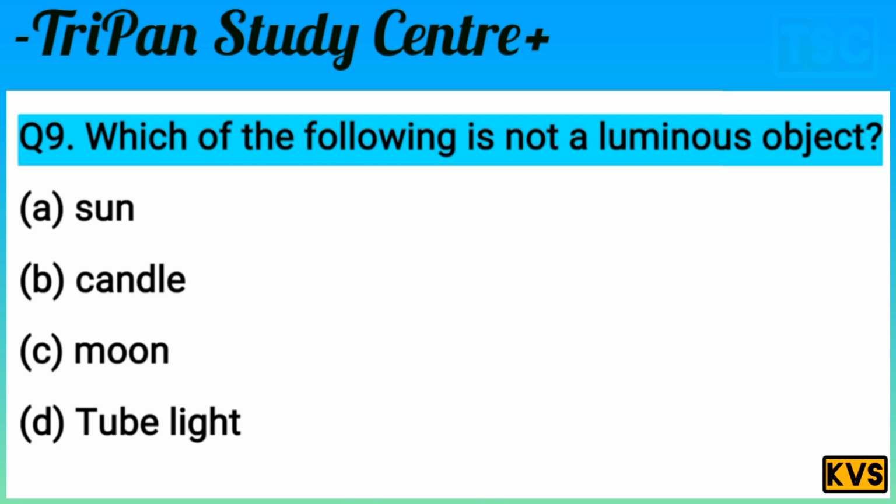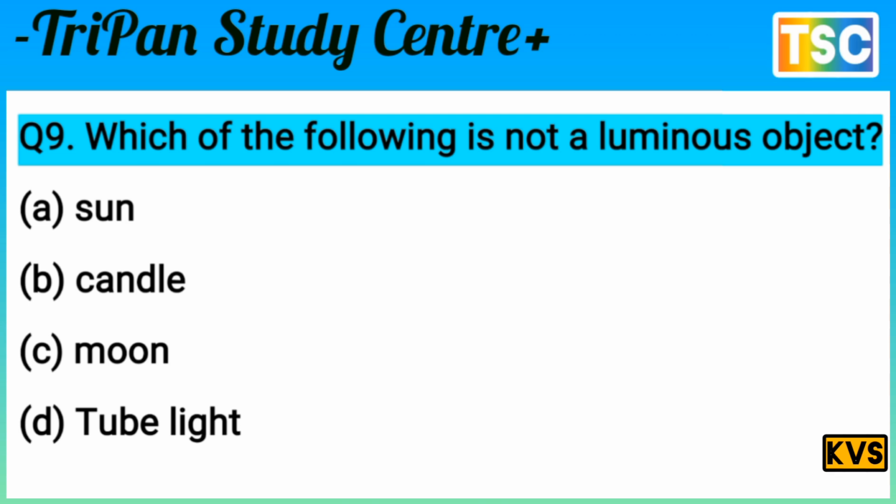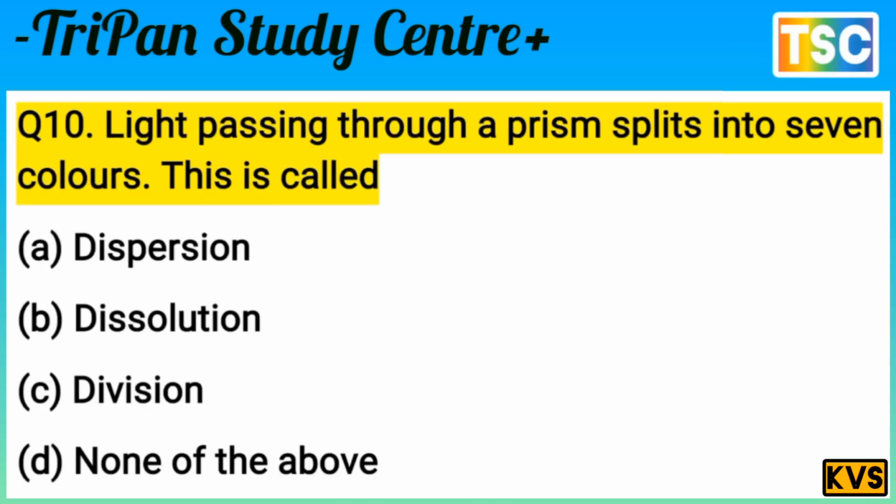The moon is shining here, but it is not a luminous object. It means option C is correct. Option C is correct. The moon is not a luminous object. Let's see the next question. Next question on your screen.